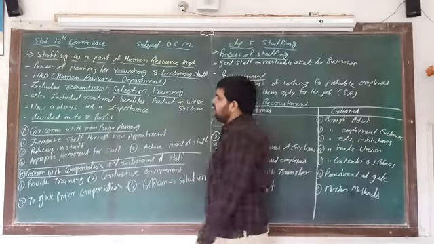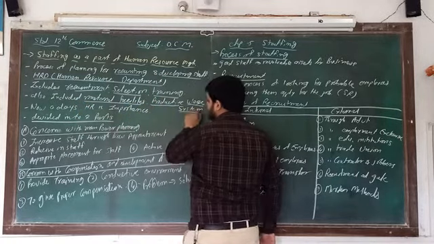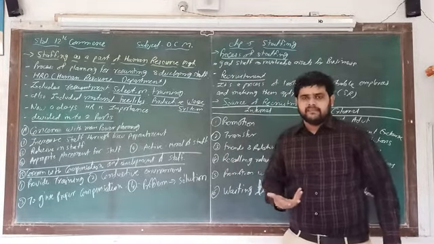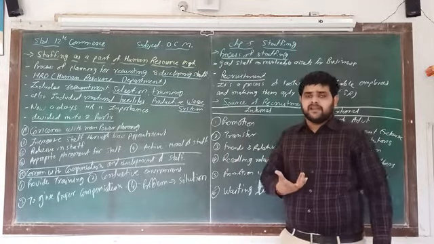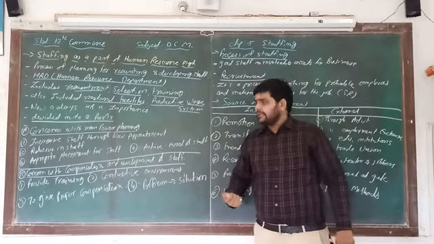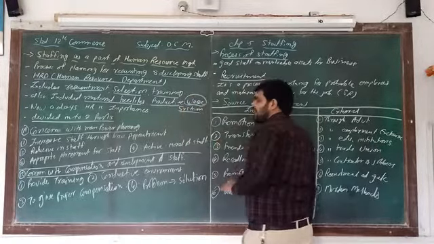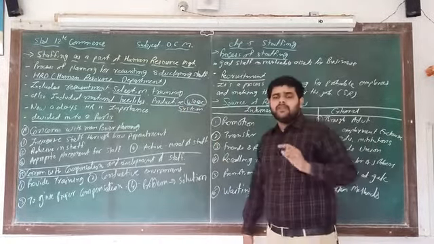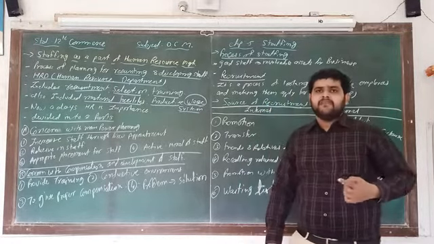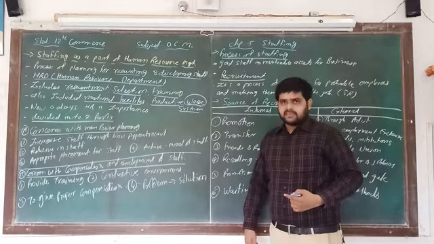It also includes material facilities and a productive wage system. As we know, people do their work with material, and machinery is material, so we have to provide material facilities. And we have to give a productive wage system, because every person works for money. So we have to give appropriate wages so they can do better in the organization.